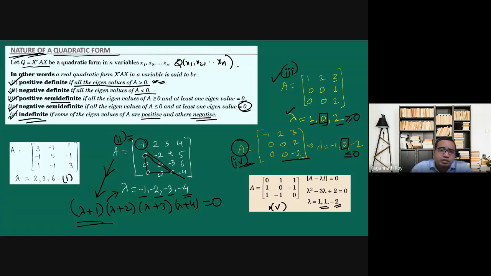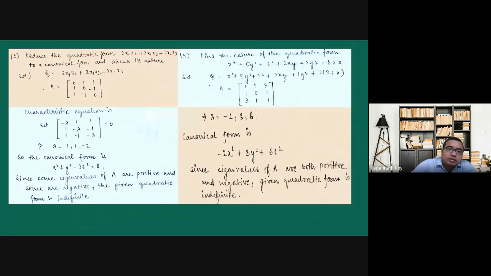So we'll try to find one example. Reduce the quadratic form to its canonical form and discuss its nature. We have to mention here also, along with the canonical form, the matrix of transformation.